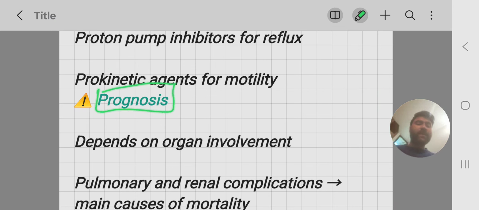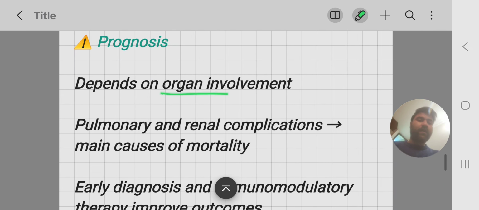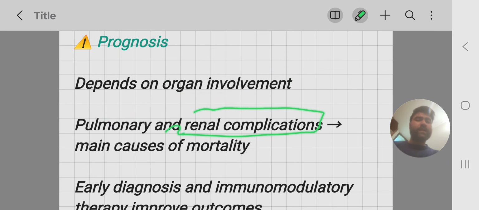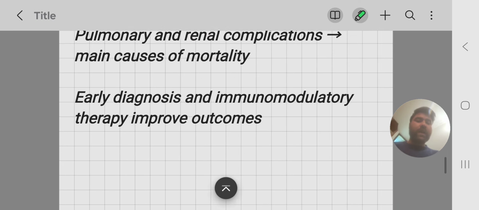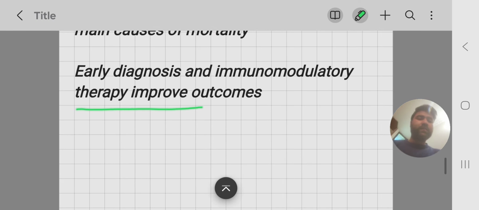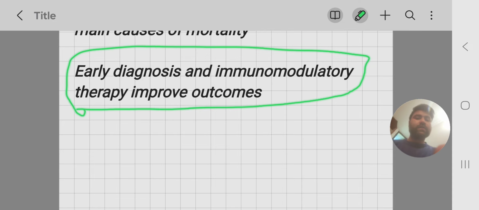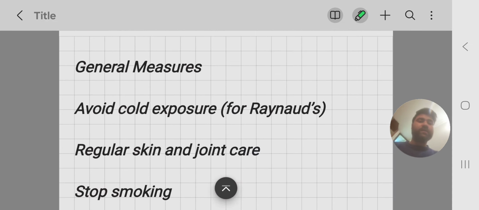Prognosis. It depends mainly on the type of the disease and the organ involvement. If there are early pulmonary and renal complications, then it is the main cause of mortality and prognosis is poor. But if this involvement occurs later, more than 3 years after disease onset, then prognosis is good. Early diagnosis and immunomodulatory therapy improves the outcomes. So this is all about systemic sclerosis.